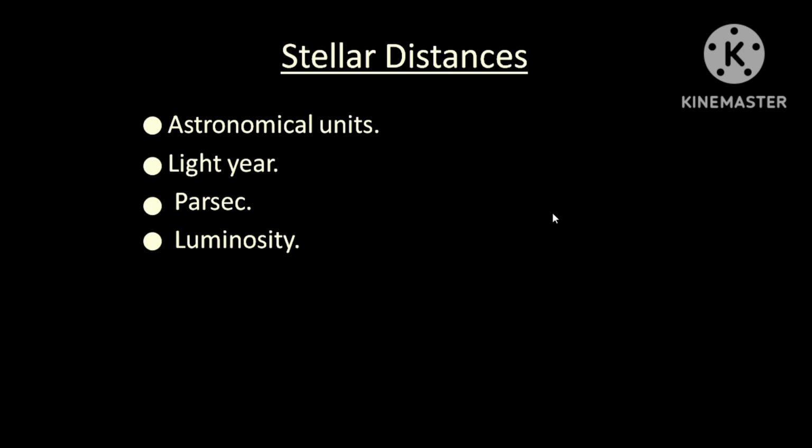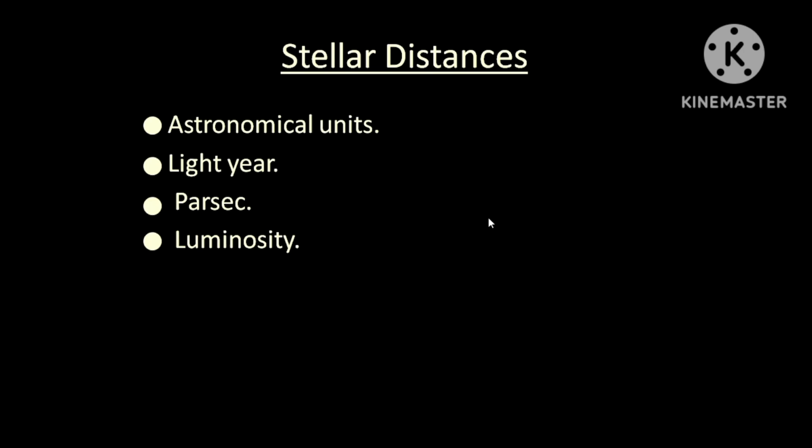And next is the light year. What is meant by light year? As the word itself says, the light year is the distance light travels in a year. What is the speed of light? 3.0 into 10 power 8 meters per second, and it travels for a year, that is 365 days, multiplied with it, and that is called the light year. Its symbol is L, and its unit is Ly.